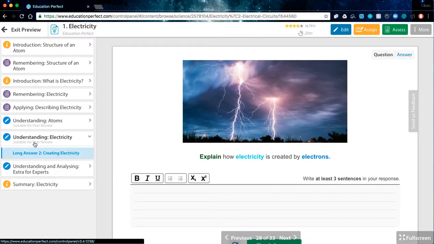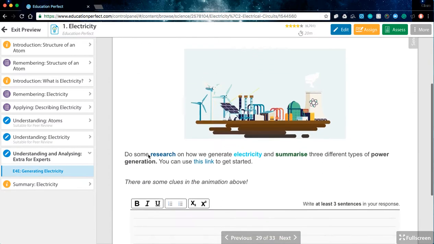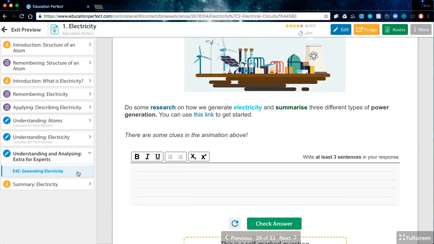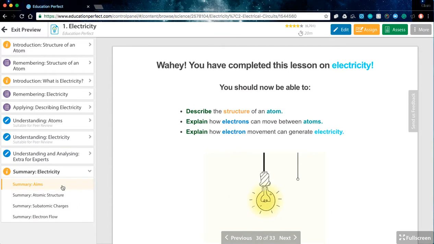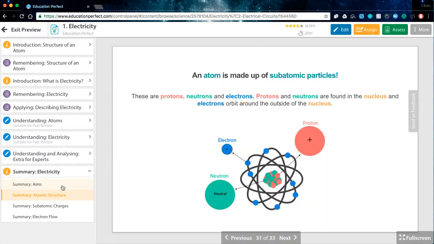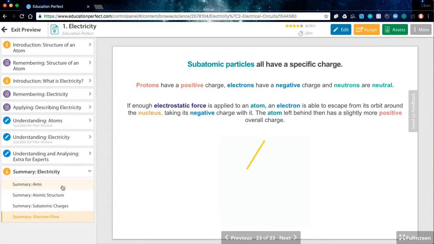Now these are actually suitable for peer review, which means a teacher can activate peer review. The student will submit their response, be given 3 other students' responses to review anonymously, and then they'll be given those other responses as well. And then they'll be asked to self-review again. So it's that learning activity of learning through formative assessment. Then within here, we've got that extra for experts question asking them to research, and then some summary slides stating the learning outcomes and then explaining those.